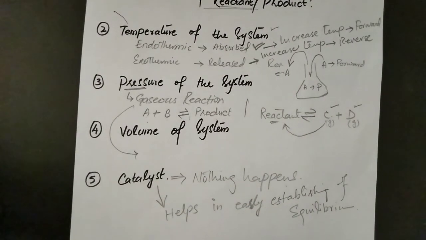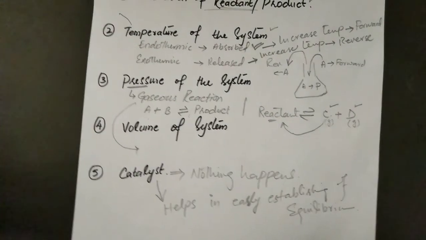Without a catalyst, let's suppose equilibrium will be established in 30 minutes, but when you introduce a catalyst, the equilibrium will be established in maybe 10 minutes or maybe 5 minutes. It just helps in the early establishment of the equilibrium. It neither affects the direction, forward or reverse.